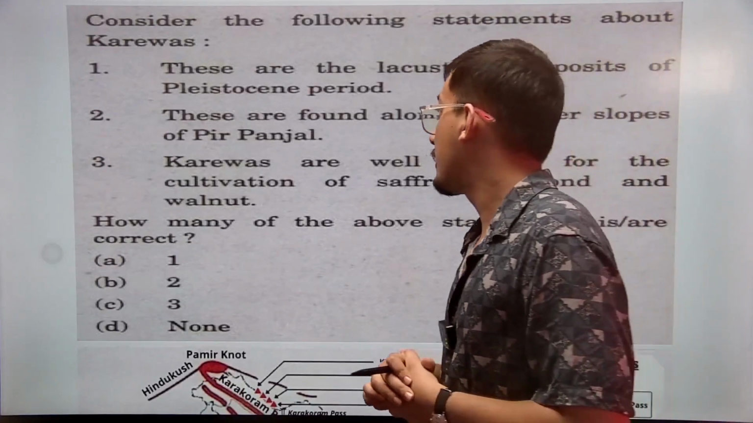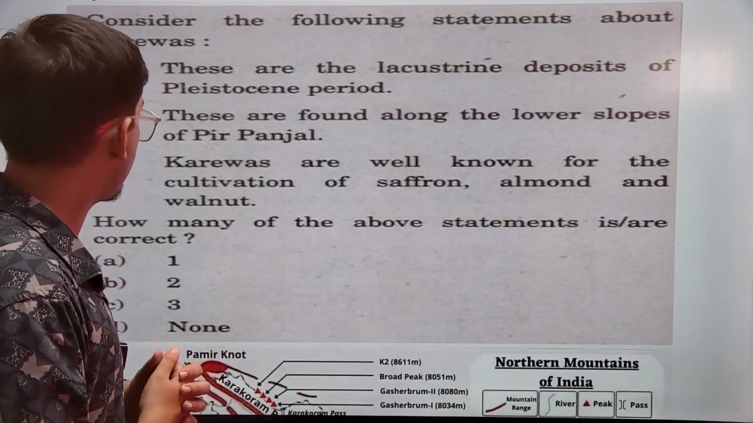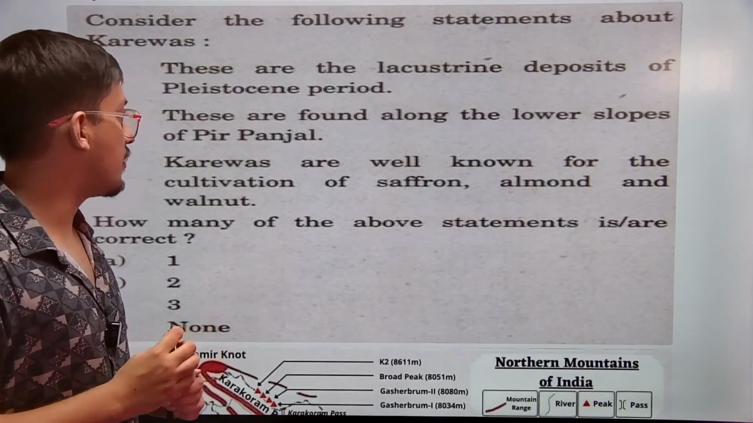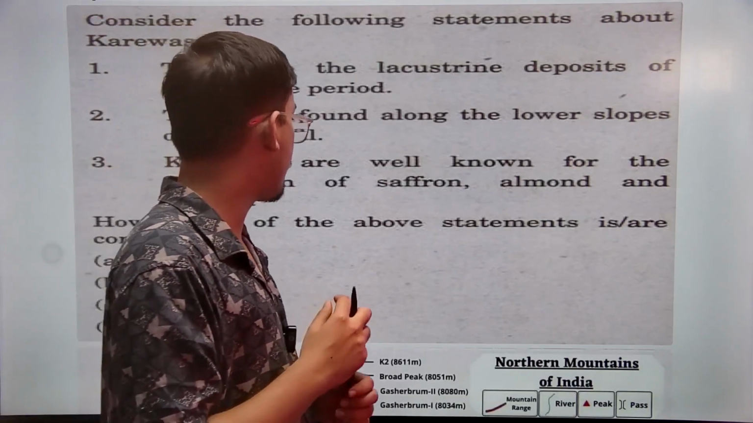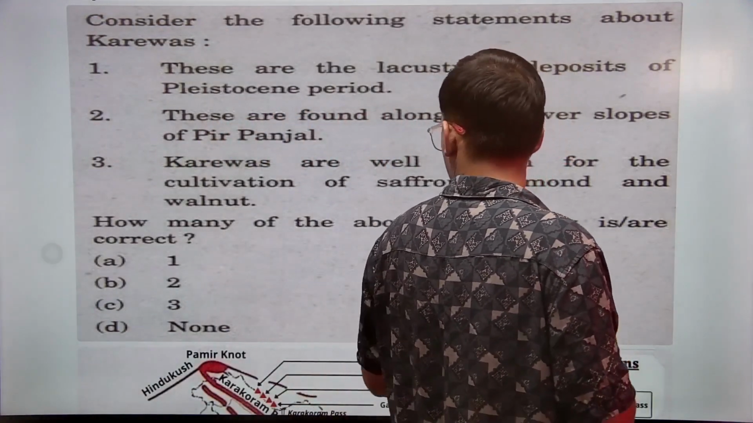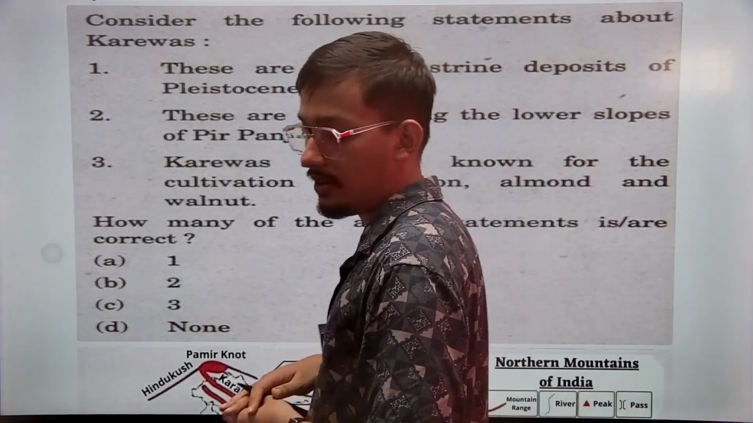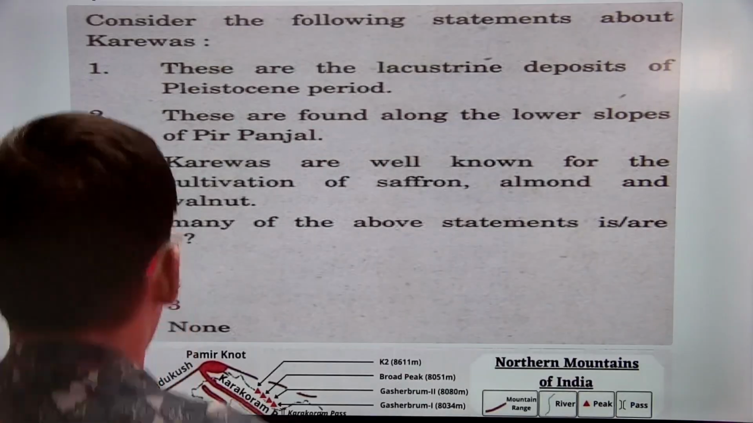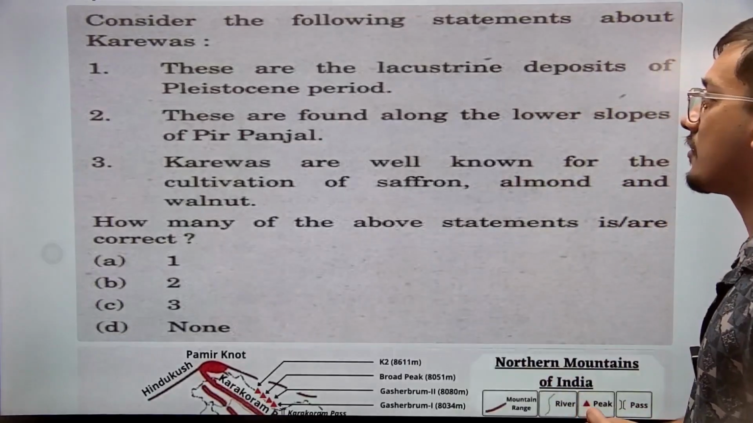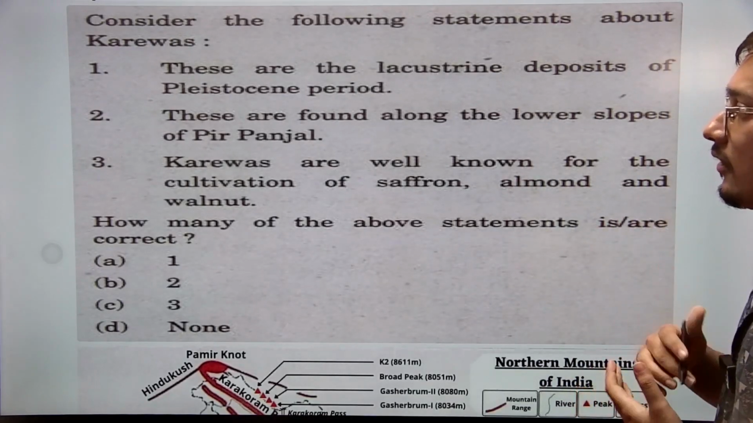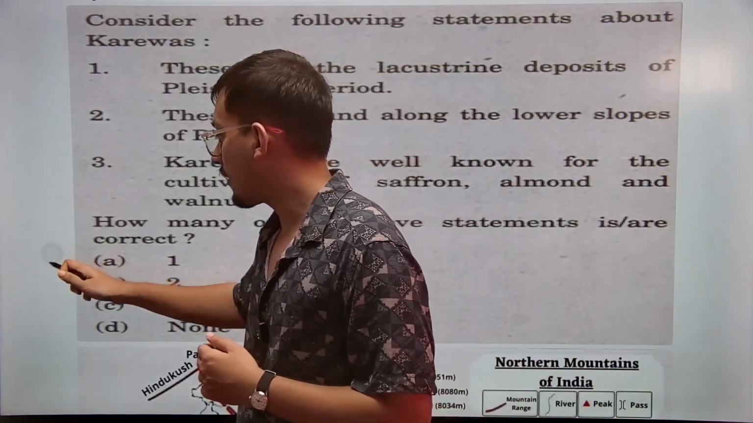Similarly, consider the following statements about Karewas. These are the lacustrine deposits of the Pleistocene period. These are found on the lower slopes of Pir Panjal, and Karewas are well known for the cultivation of saffron, almond, and walnut. How many of the above statements are correct? Is it 1, 2, 3, or none? The answer here will be 3. Karewas are lacustrine deposits of the Pleistocene period, found along the Pir Panjal, and very good for saffron and walnut cultivation.